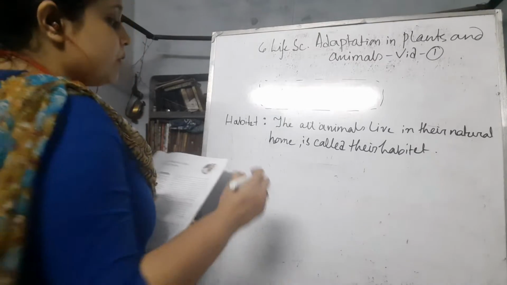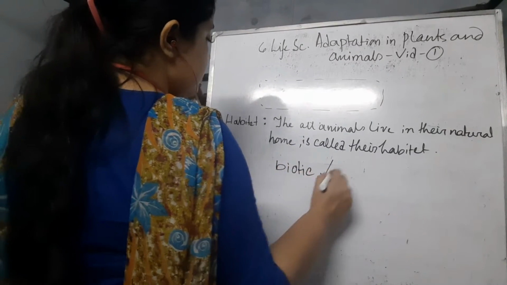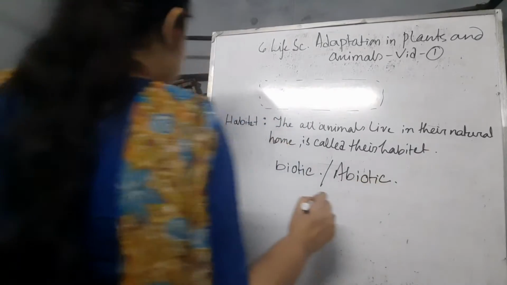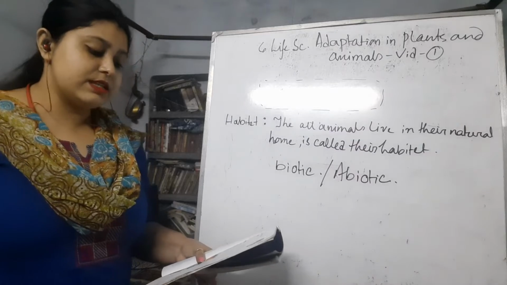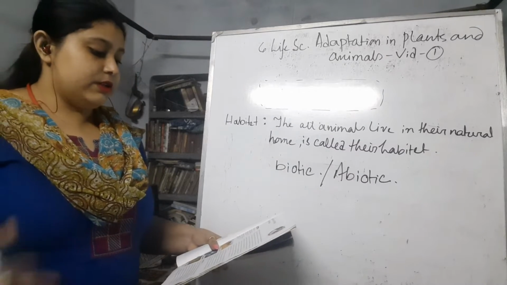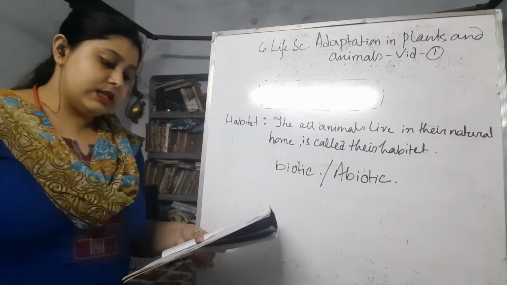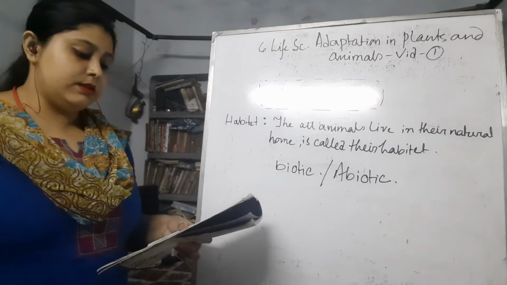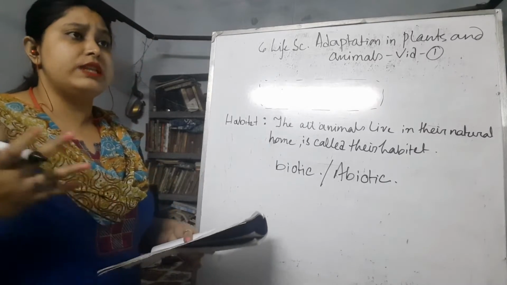So there are some components. These are biotic and abiotic. For example, the habitat of a tiger must have some biotic components such as small animals to hunt and feed on. And some are abiotic components, like shady trees and shrubs, to rest and live in.